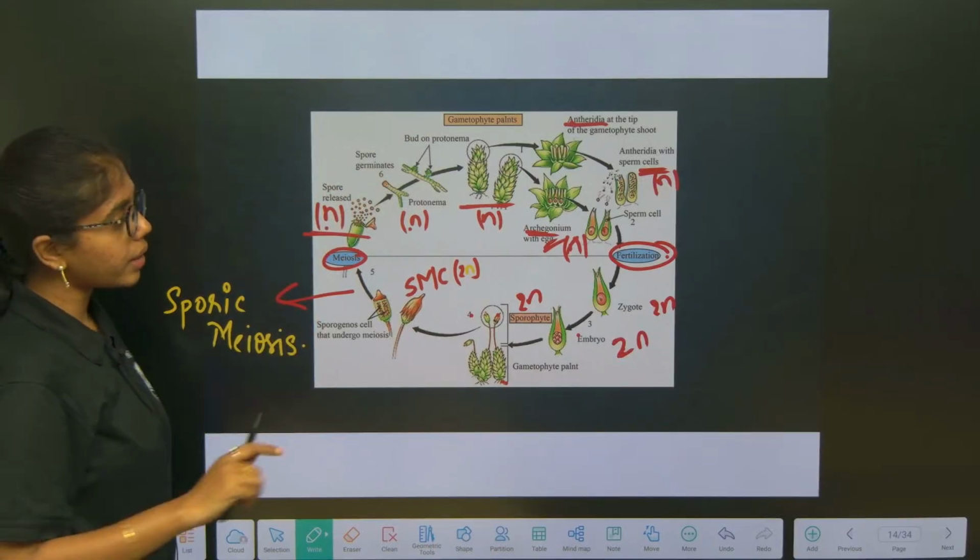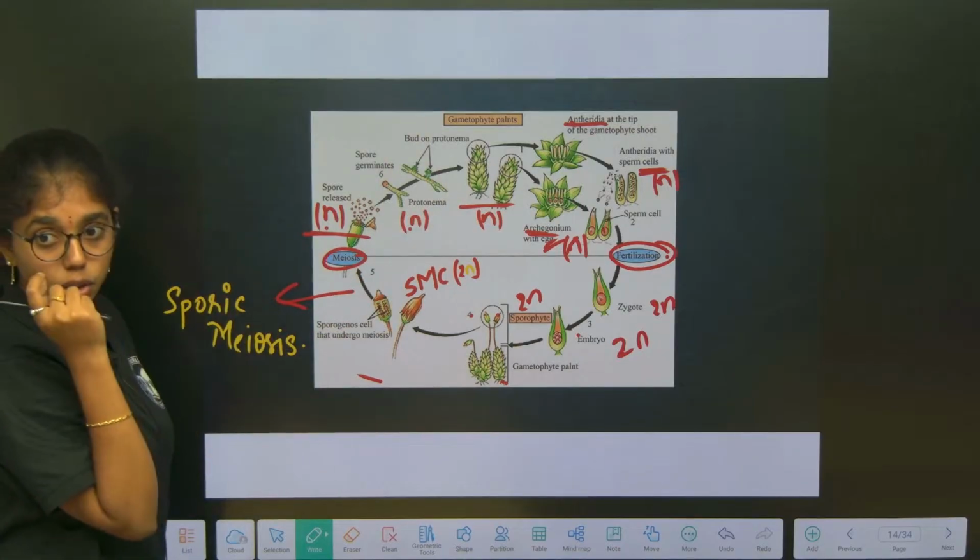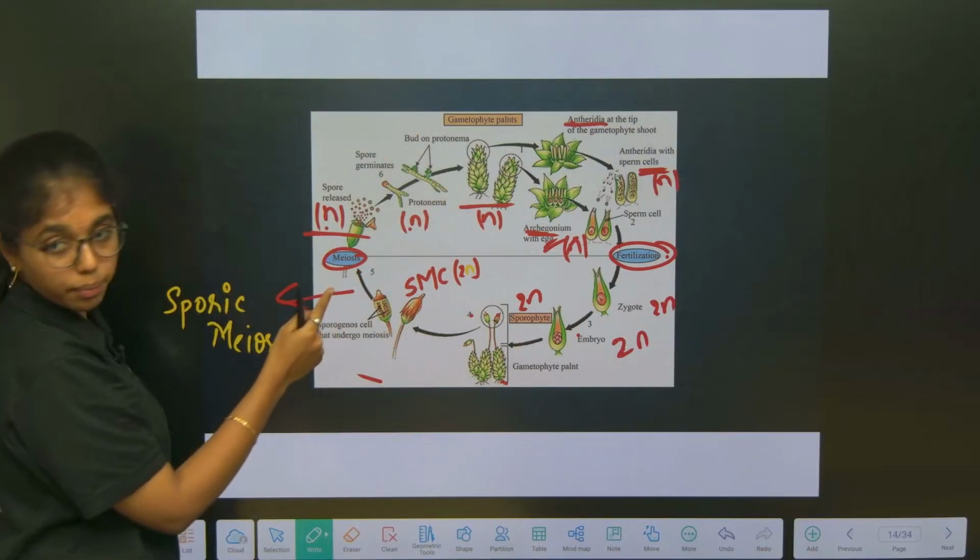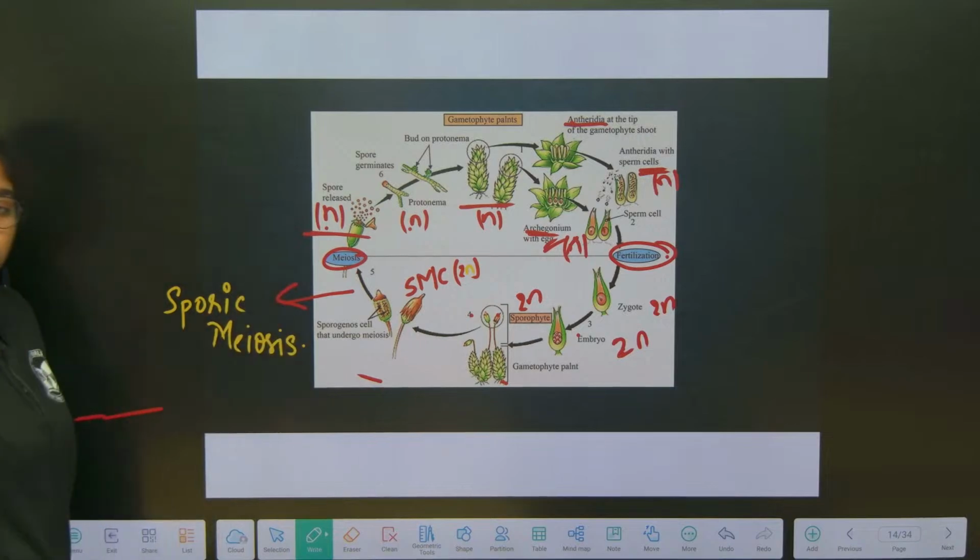I will give you 1 minute time, go through the life cycle clearly into each and every stage, fix it in your mind. If you are having any doubt, you ask me. Then we will move to pteridophytes.